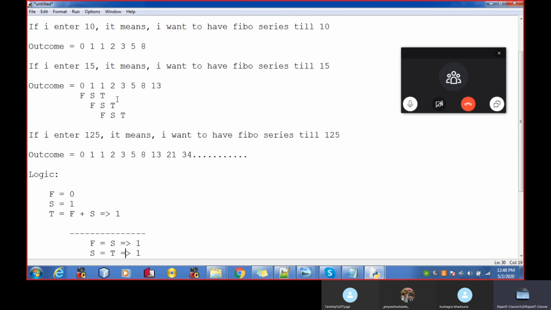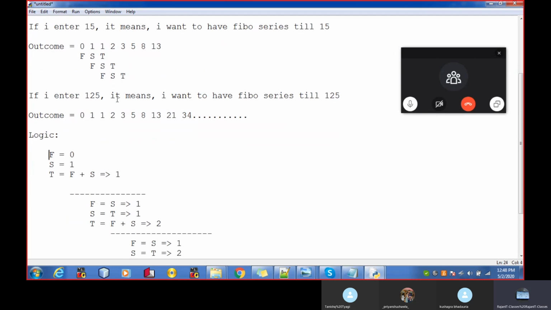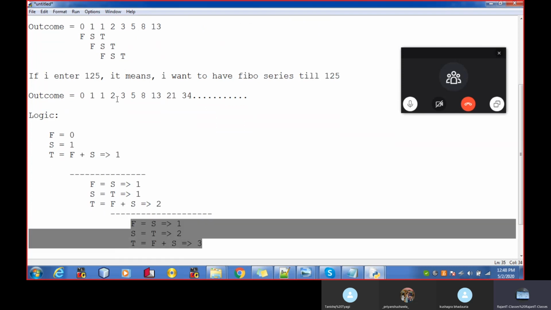And you see the logic over here. The very first step, this is your second step, this is your third step. And if you see deeply, this process keeps repeating. If I enter 7, then this process will repeat 7 times. If I enter 9, this process will repeat 9 times. I will have to write only these 3 lines, and it brings up the Fibonacci series for us. Now any doubts, beta?